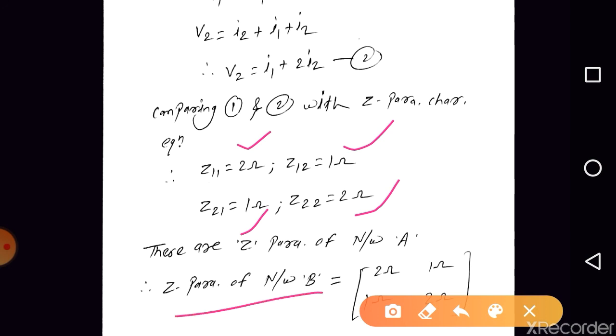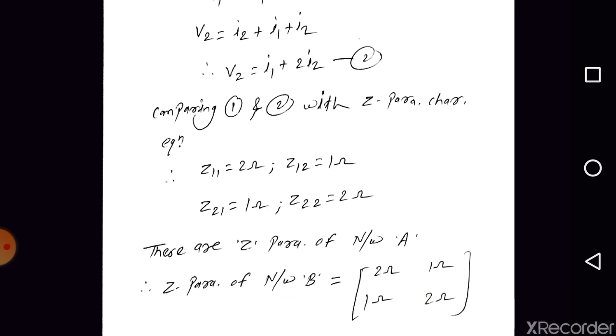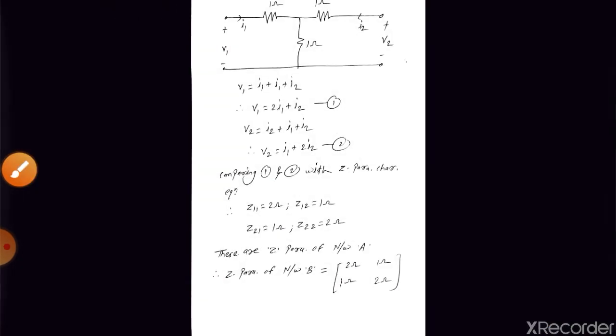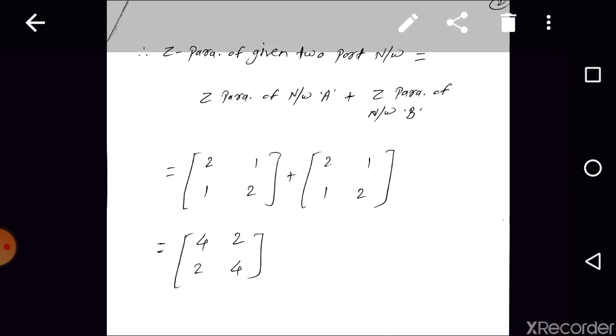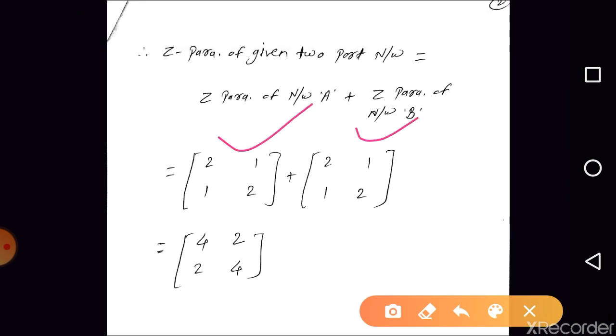Similarly, what is the Z parameter matrix of network B? Again it is the same, [2 1; 1 2], right? So further we can write the Z parameters of the overall two port network as the addition of the Z parameter matrices, so it is [4 2; 2 4] ohms. Are you getting the point, right? So when we have two two port networks connected in series, the Z parameters of the overall two port network are nothing but the addition of the Z parameter matrices of the individual two port networks. Are you getting the point? Okay, so this is the simple one.